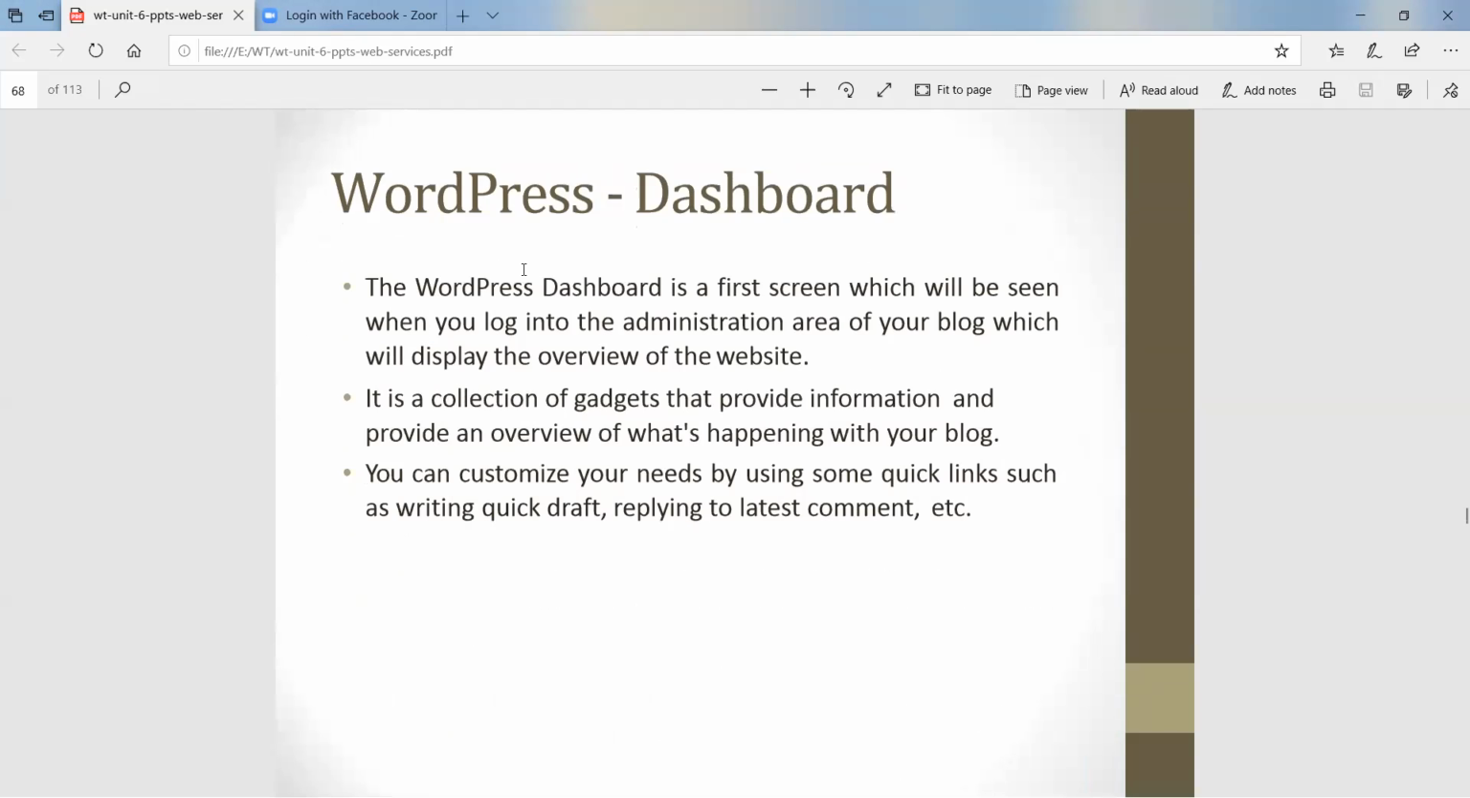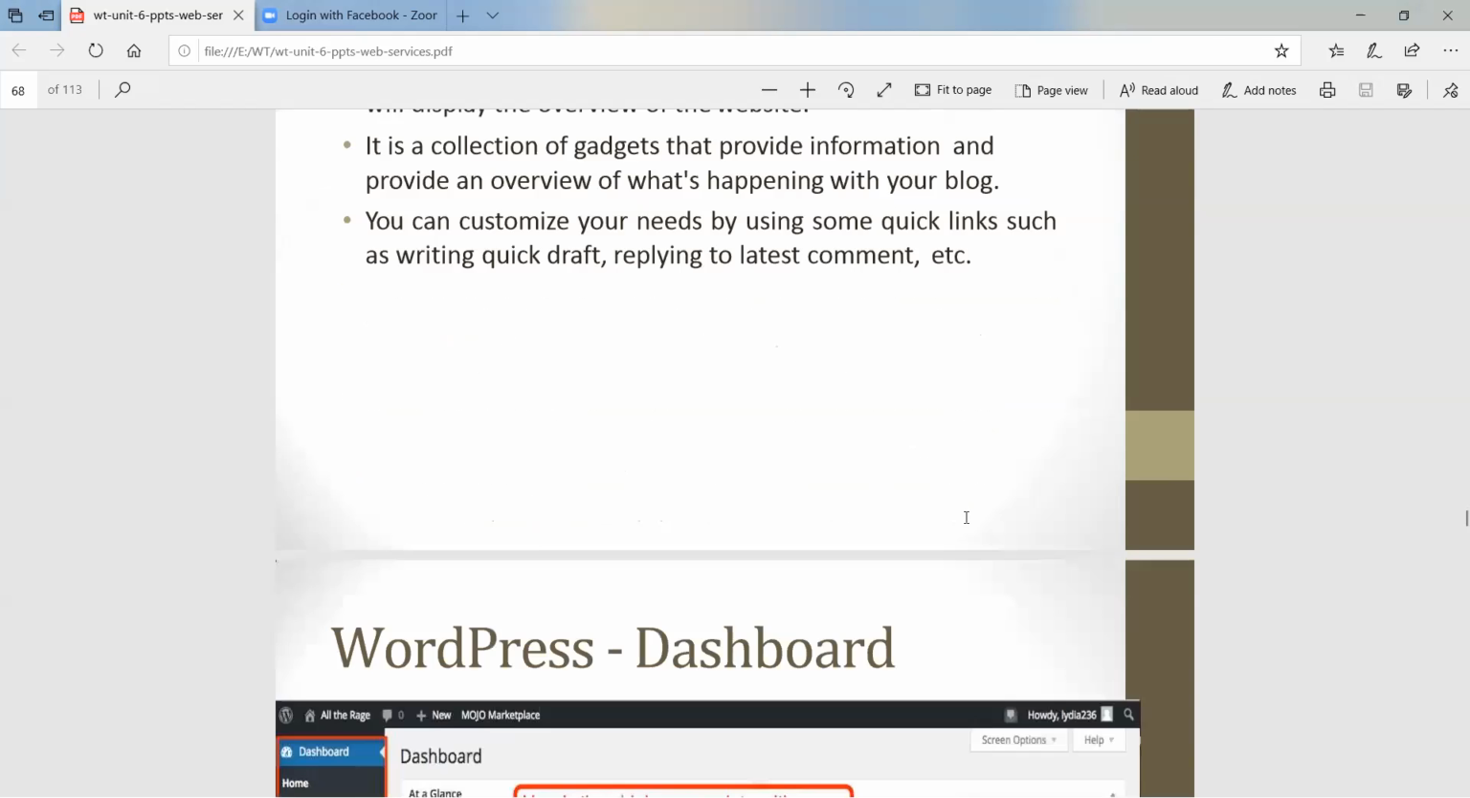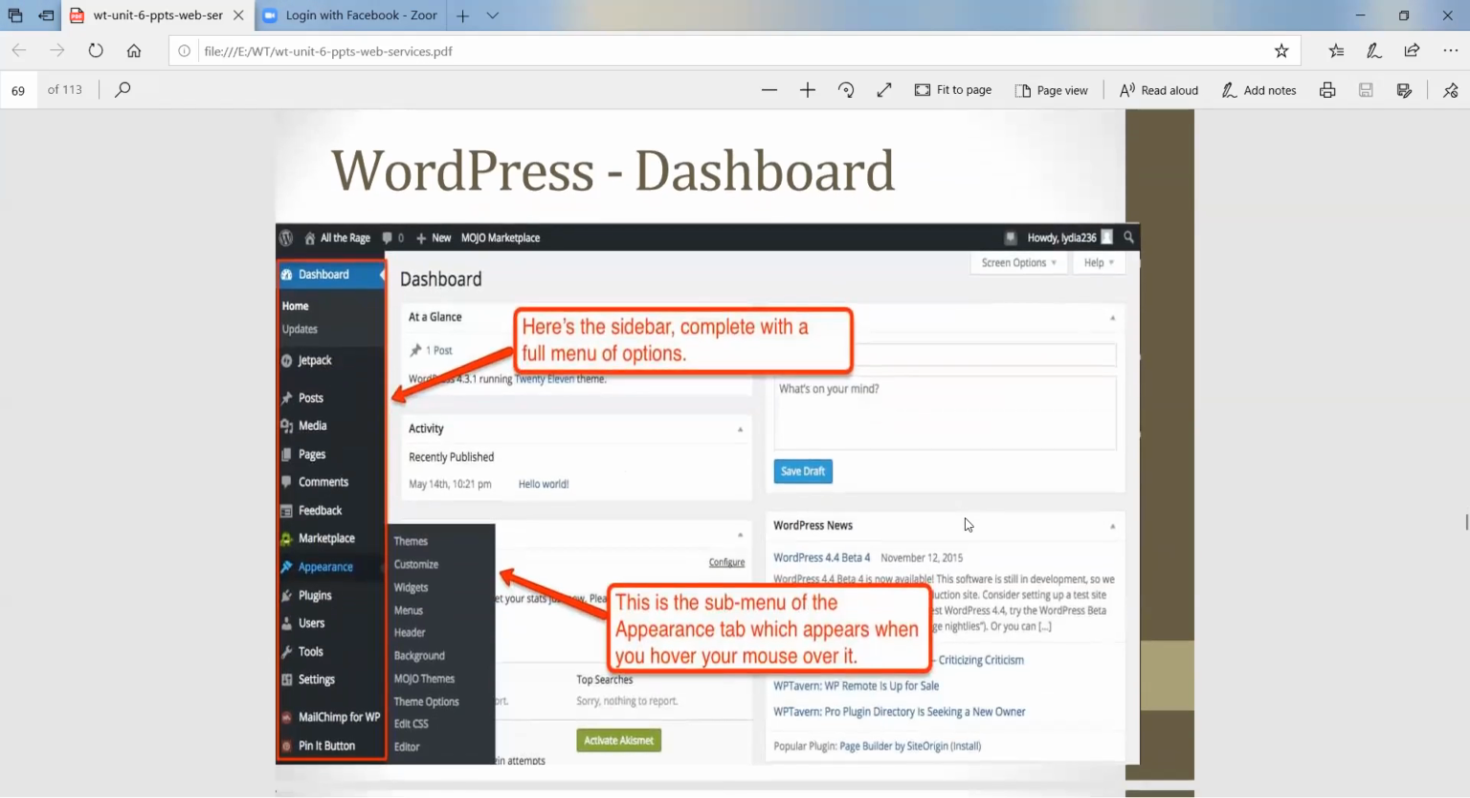Then the dashboard. The WordPress dashboard is the first screen, the home screen, which you see when you log into the administration area of your blog, and it displays an overview of the website. It is a collection of gadgets that provide information and an overview of what is happening with your blog. This is the home page containing all the information. Then you can customize it to your needs using quick links, such as writing a quick draft, replying to the latest comments, etc. You can add them there. One example is given.